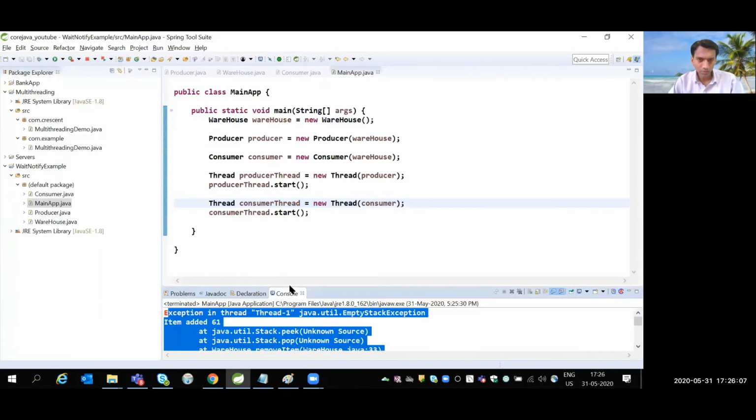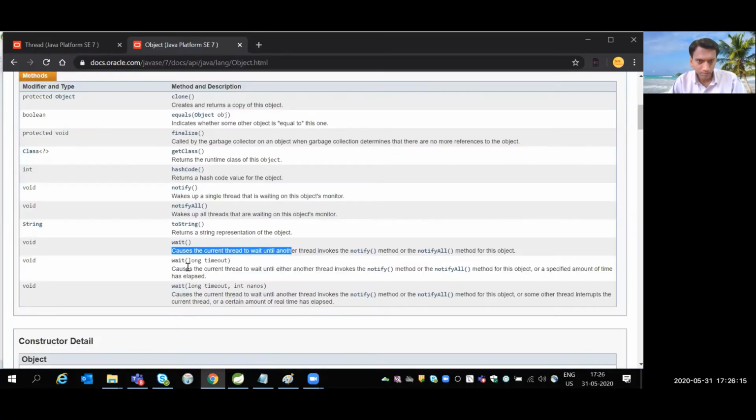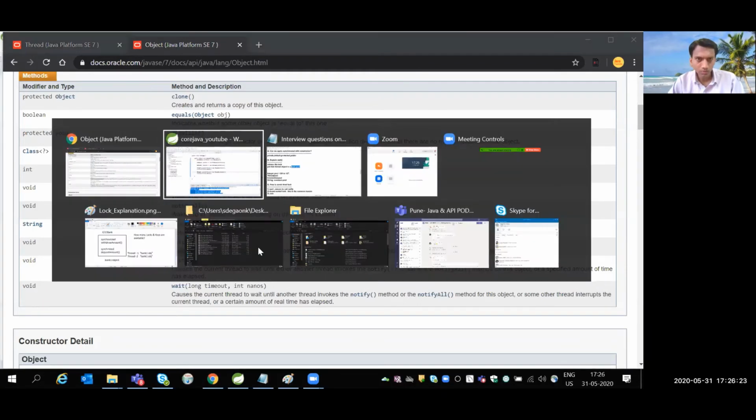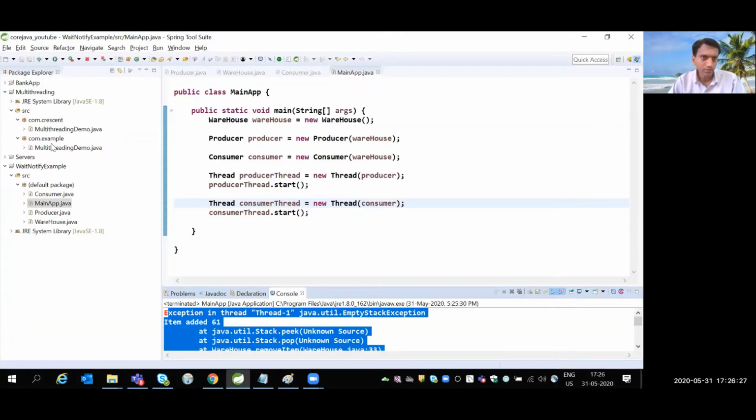Okay, so we want proper communication between these two threads. So what to use? Now we can understand this definition from the Java docs. "Causes the current thread to wait." Right? So I want to apply the pause on a current thread. So what is that current thread? Something like